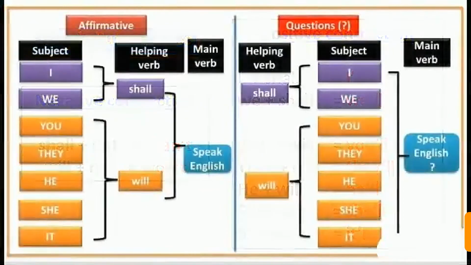Let us talk about the interrogative form of future simple sentence. Our sentence was I will speak English. We all know that whenever we change it into an interrogative one, we put the helping verb in the place of the subject, meaning on the first place. So if I say I will speak English, and I want to make it an interrogative one, then I will say will I speak English, or shall I speak English?